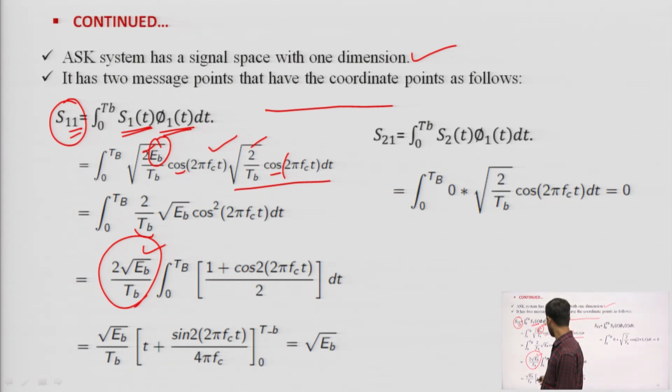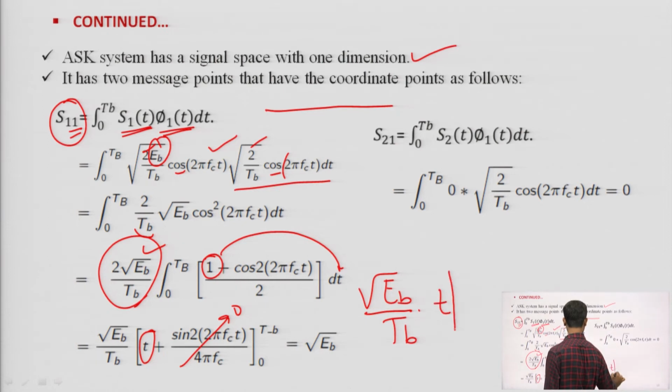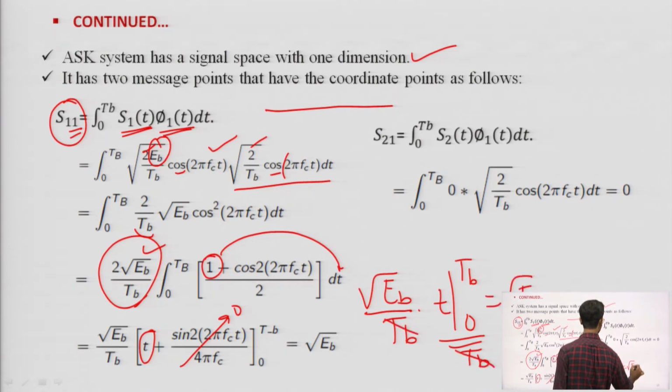The integration of 1 dt gives t, and the sin 2 theta term would again be 0 for one cycle. So it would be root Eb divided by Tb multiplied by Tb, so Tb cancels and the result is root Eb.